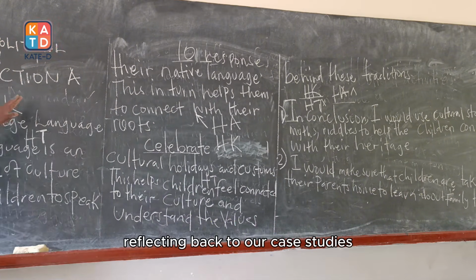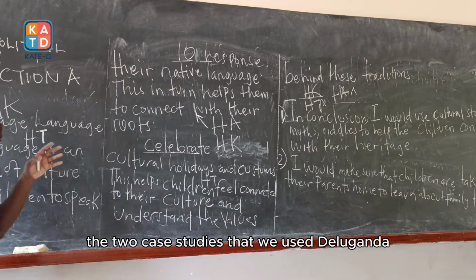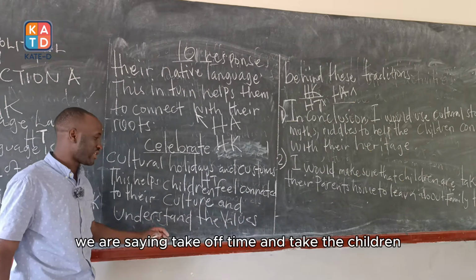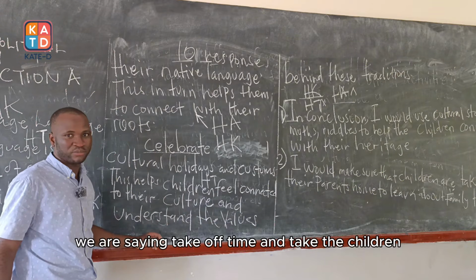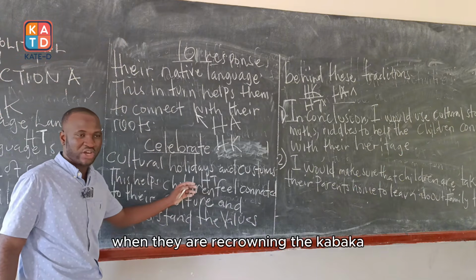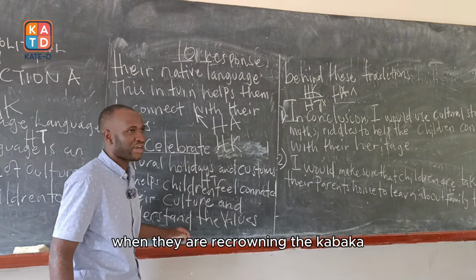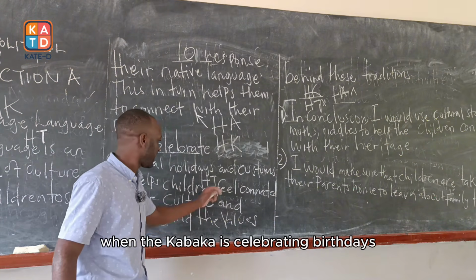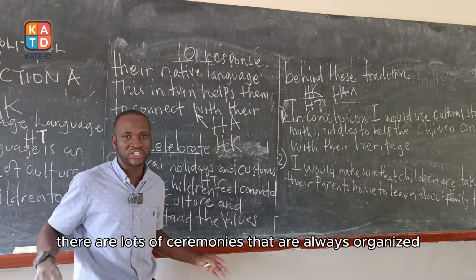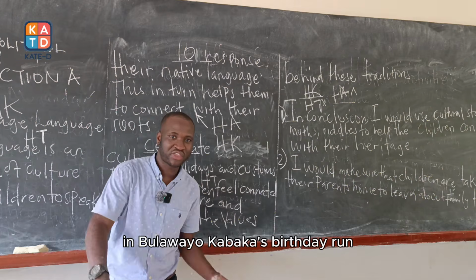Reflecting back to our two case studies, the Baganda and the Banyankole, we are saying take off time and take the children when they are crowning the Kabaka. When the Kabaka is celebrating birthdays, there are lots of ceremonies that are always organized in Bulange. Kabaka's birthday run.